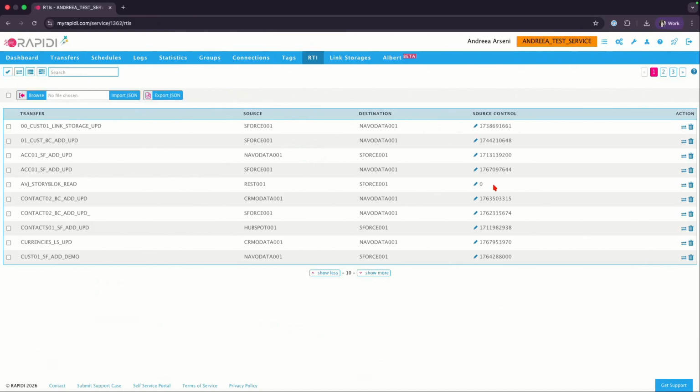So you have several options here with the RTI, but of course, that's something that we need to cover in more detail in the near sessions that we have. Let me see. So we covered RTI. Of course, we also have Albert, but right now we are testing a lot, and we do think that it will benefit all our customers when it comes to email notifications or helping with errors or anything like that. So it will be a really great addition to your current setup.